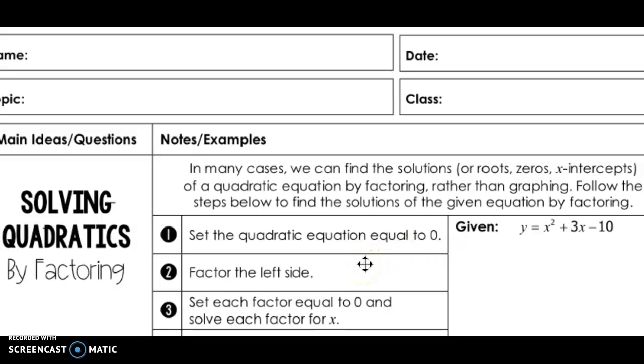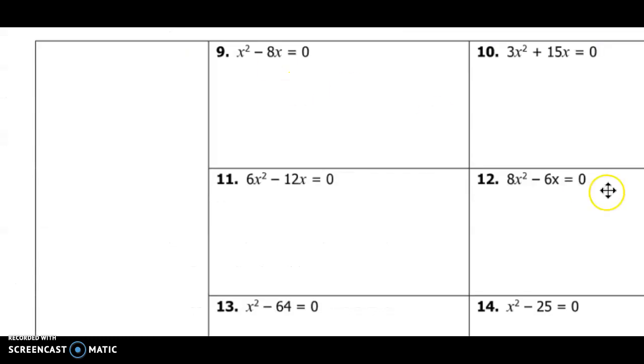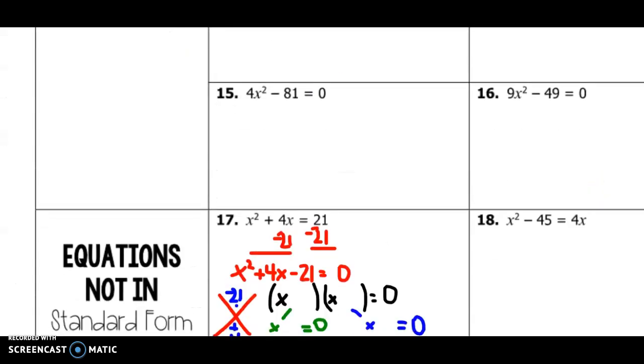And then we set each factor equal to 0 and solve each factor for x. So in this given equation, we would set it equal to 0, and then we would try to find factors of -10 that add to give us 3, and set those factors equal to 0. But I have some examples ready for you, so that's what we're going to take a look at next.